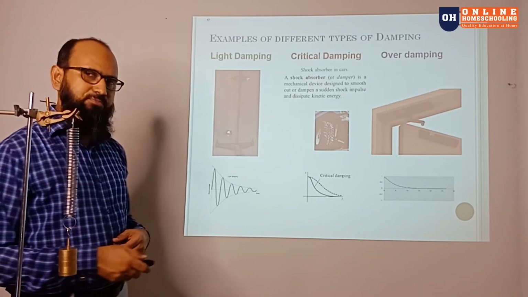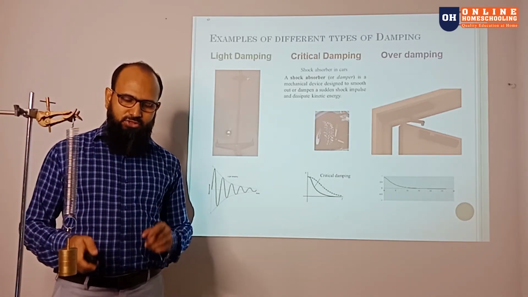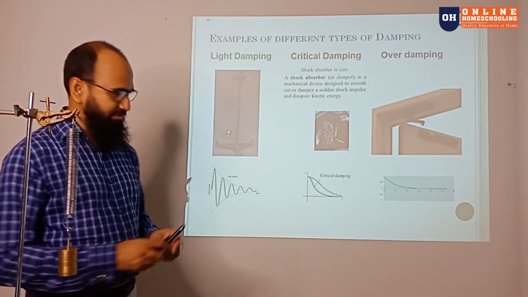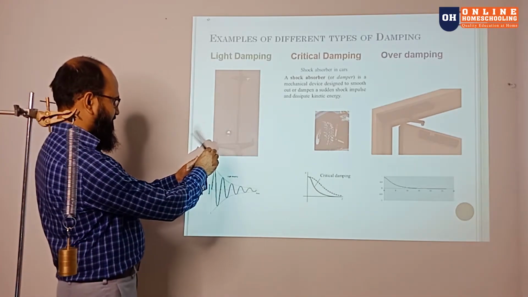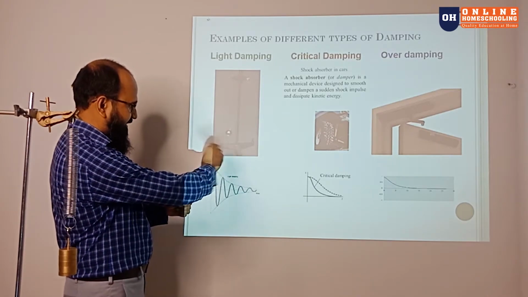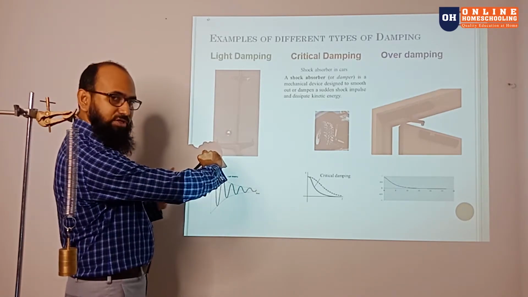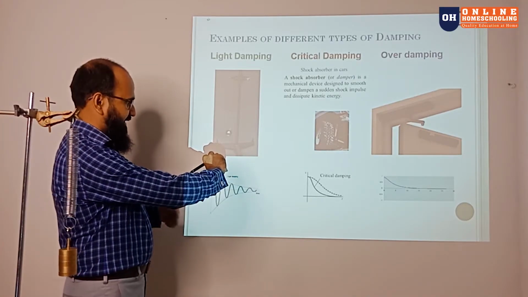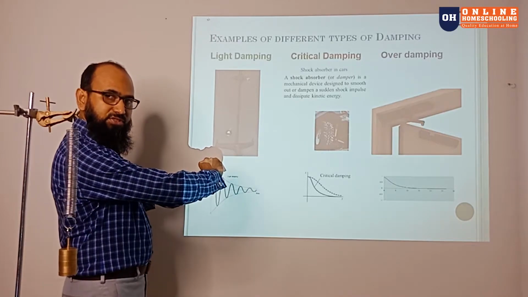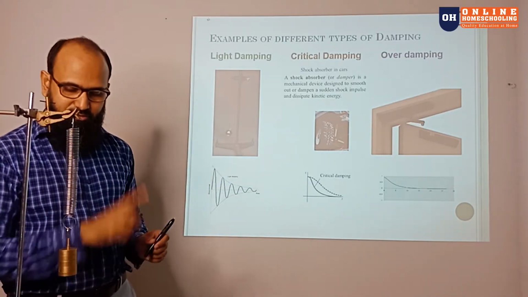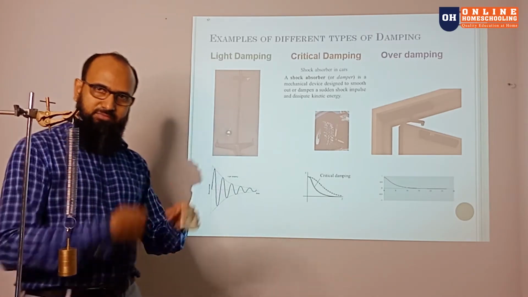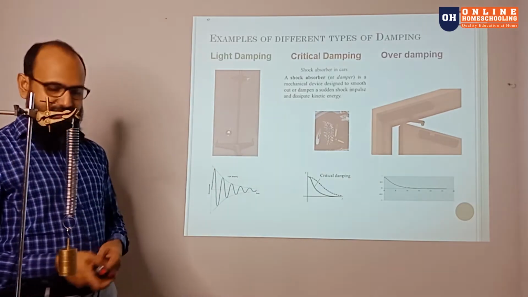Your speedometer in the car is also overdamping, not overdamping, sorry, critical damping. When you accelerate, it immediately goes up and comes back to zero again. When it is getting the acceleration, it comes back again to zero. So that is very critical damping. Your speedometer is actually critically damped. It comes to zero again and again.